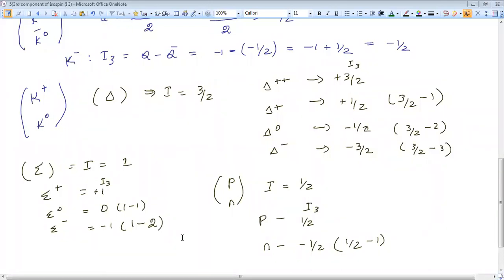Okay, so I think I got 4 to 5 correct answers. The I3 value of the omega minus particle is 0.